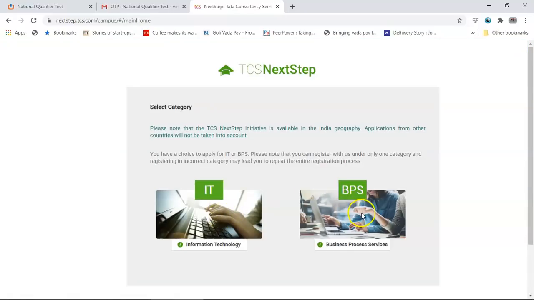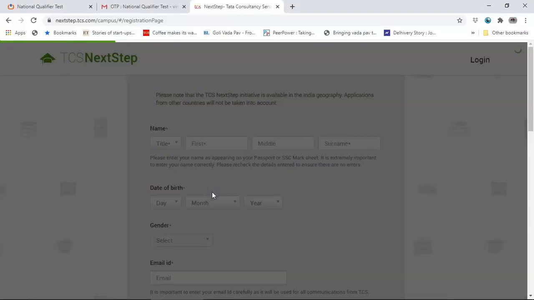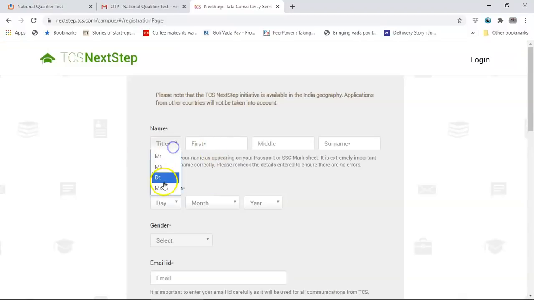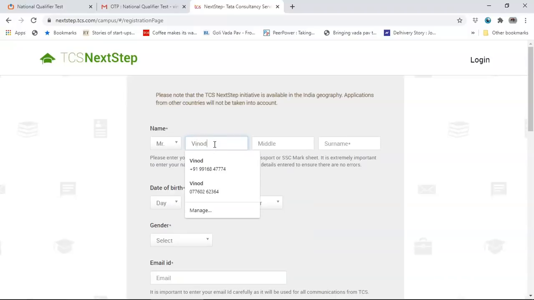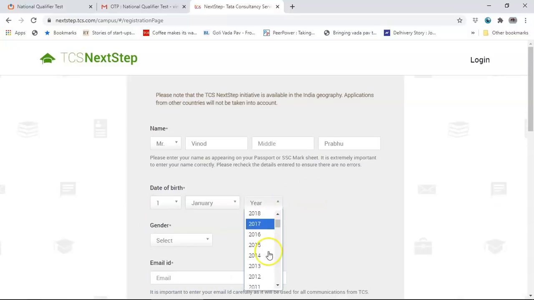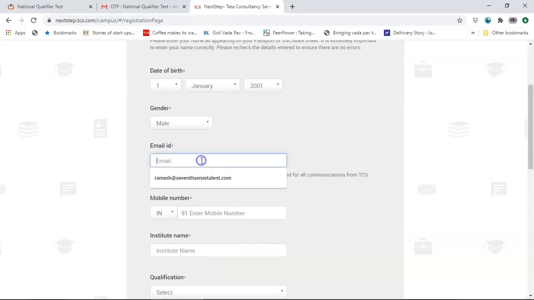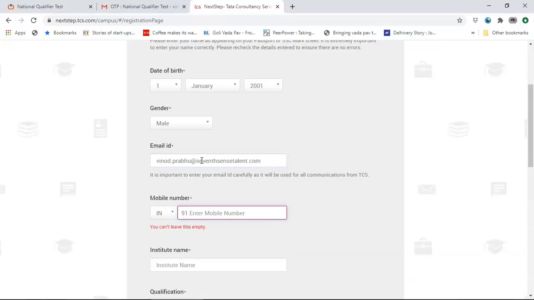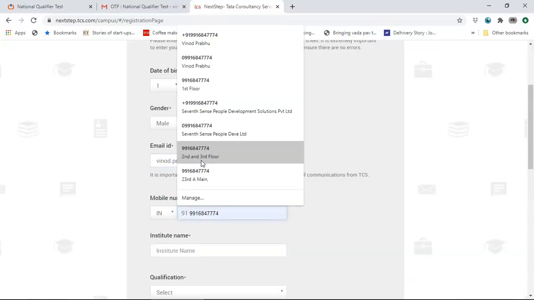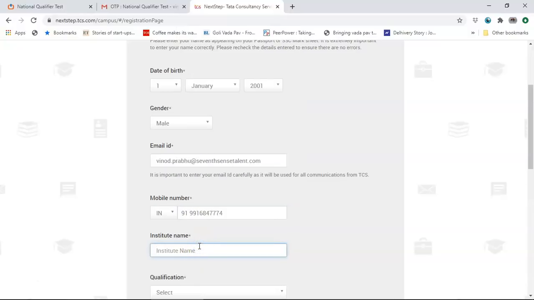Okay, so you want IT or business process services, it will be IT, and then fill those details. Title, Mr. Enter those details again. Enter your date of birth. I think we had kept it as 1st Jan 2001, right? And gender, email ID. Enter all of those details again. Then the mobile number. All these details you need to be very careful when you enter. Institution name, I think we entered Sir MV.